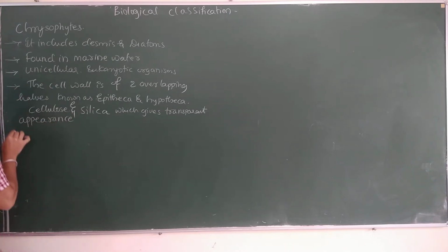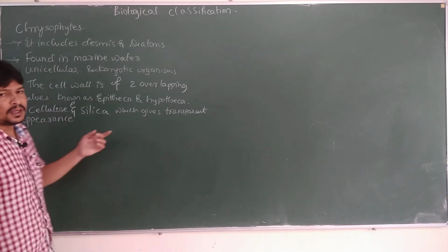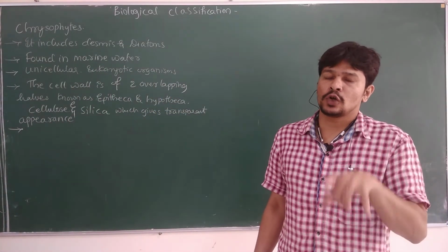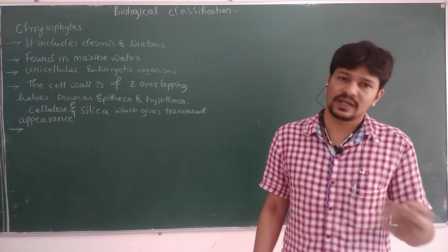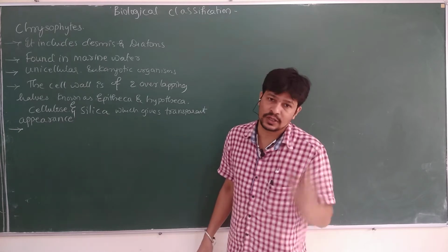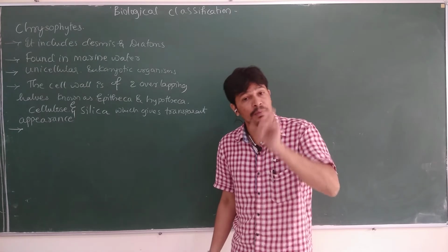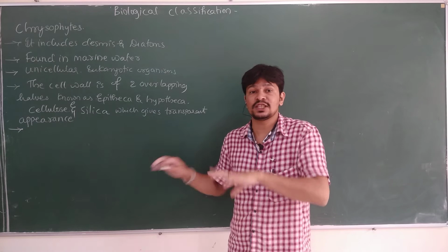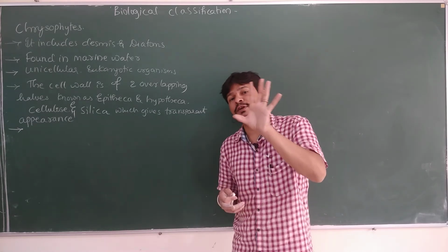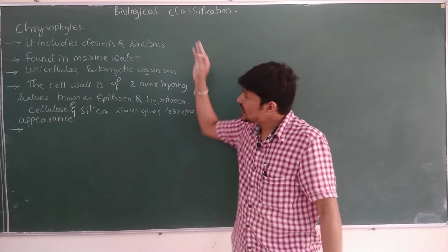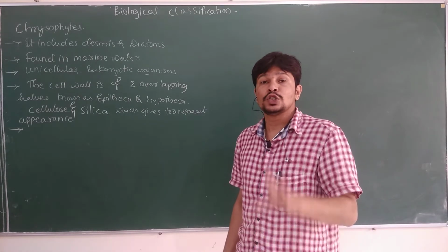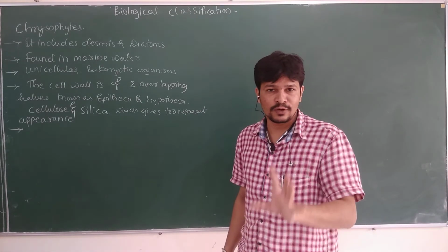Importantly, it is out of the box because of the presence of silica that we consider diatoms or desmids. These diatoms have peculiar structures that give a proper shape and size. The silica gives different shapes and sizes among these diatoms, which are members of chrysophytes commonly known as jewels of the ocean.